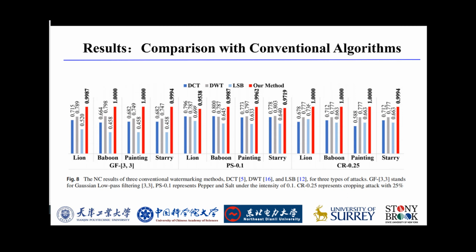This figure illustrates the comparison results between our method and LSB, DCT, and DWT against three kinds of attacks, including Gaussian noise, salt and pepper noise, and cropping. We can see that our newly proposed algorithm has better performance than DWT, DCT, and LSB against the salt and pepper noise, cropping, and Gaussian noise attacks. For example, the NC values are all 1s for Gaussian noise attacks and cropping attacks. For salt and pepper noise attacks, our method also obtained better extracted results.